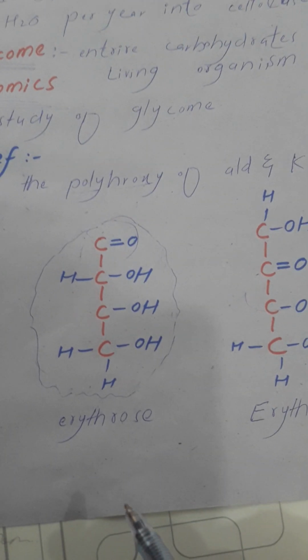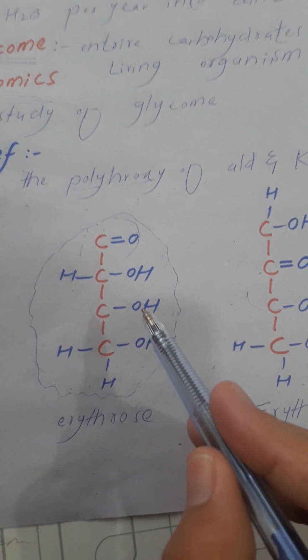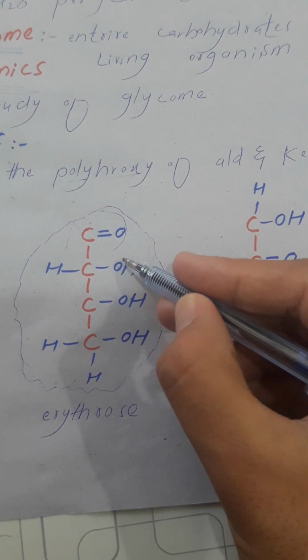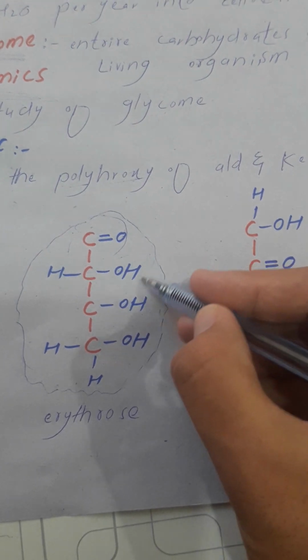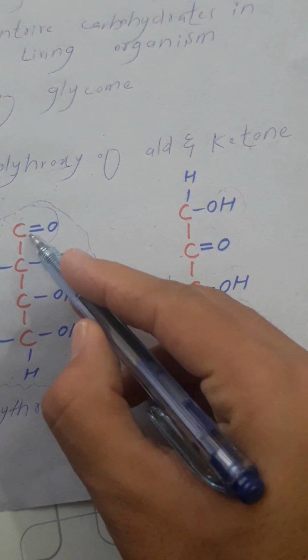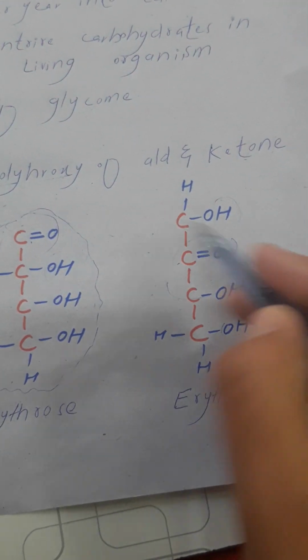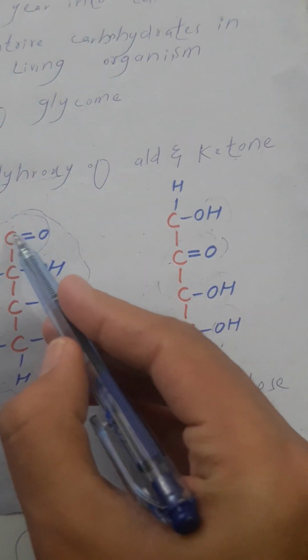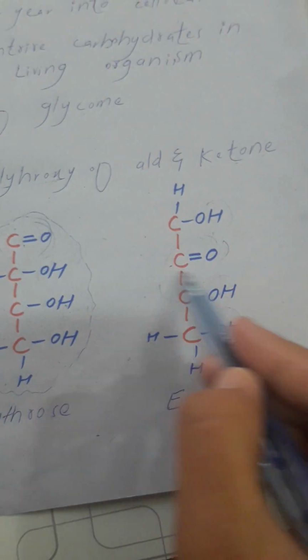Both are carbohydrates, so we define it as polyhydroxy aldehyde or ketone. Erythrose has 3 hydroxyl groups and erythrulose also has 3 hydroxyl groups, with aldehyde and ketone functional groups respectively. So a compound having many hydroxyl groups and an aldehyde or ketone functional group is called carbohydrate.